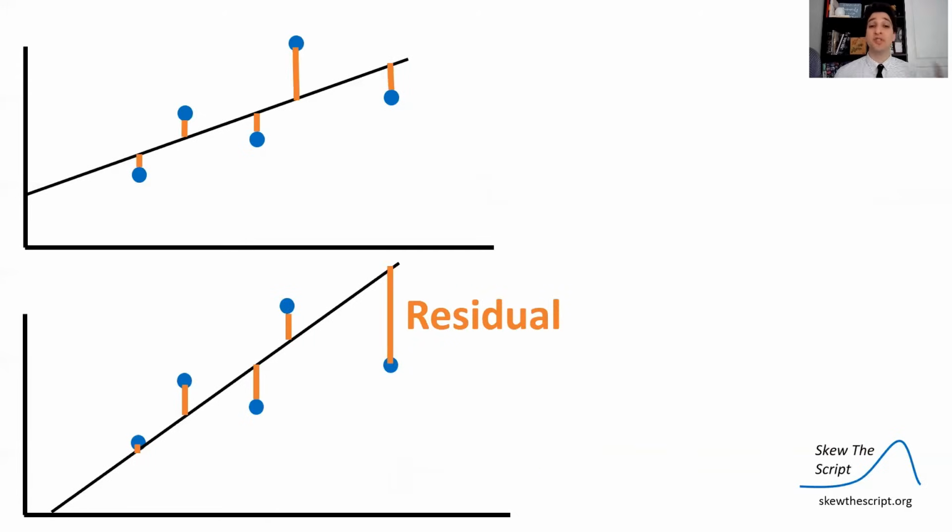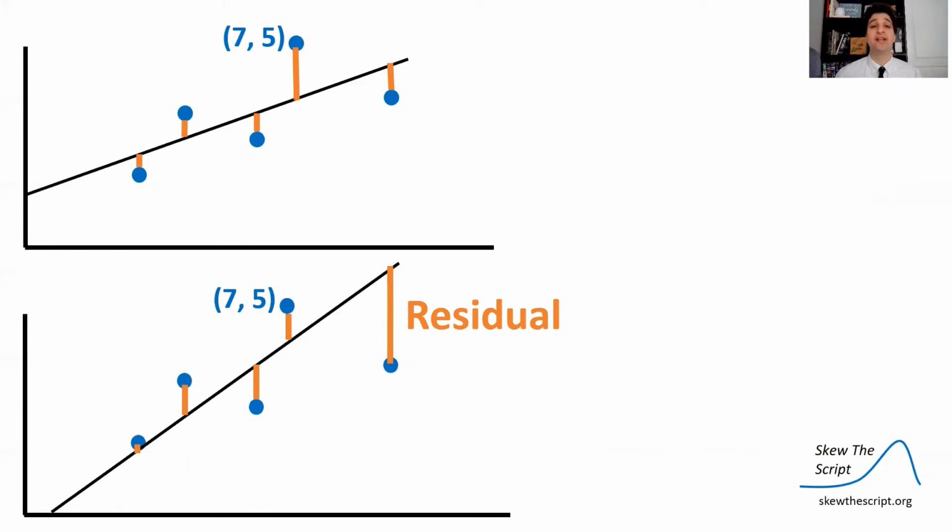Let's look at what's called the residuals. We're going to talk about residuals in depth in a later lesson, but for now, residuals are the distance in the response variable, or the Y variable, between each data point and its predicted value in our linear regression. So it's basically the Y distance between the point and the line.